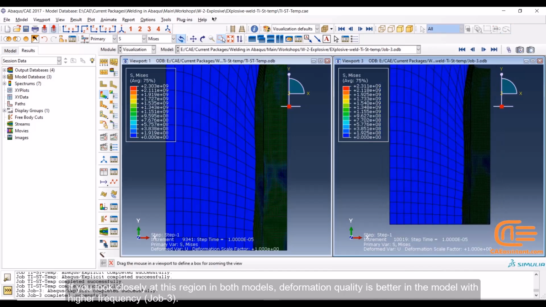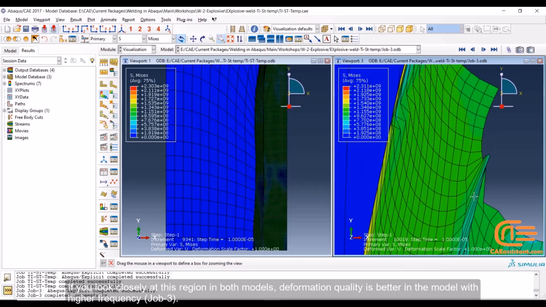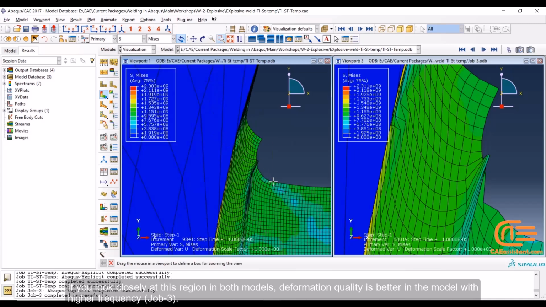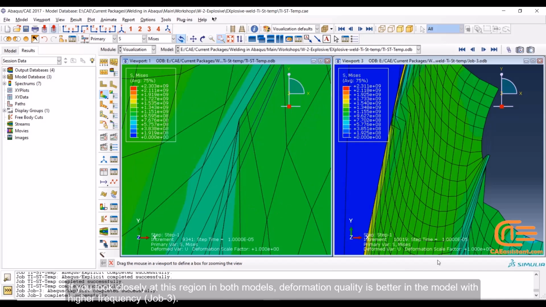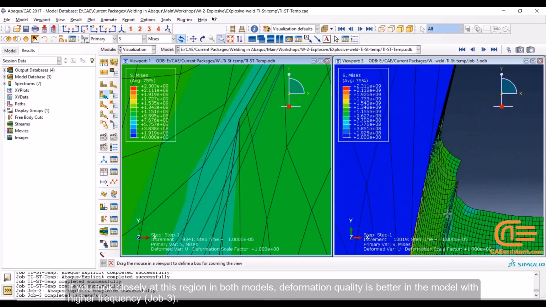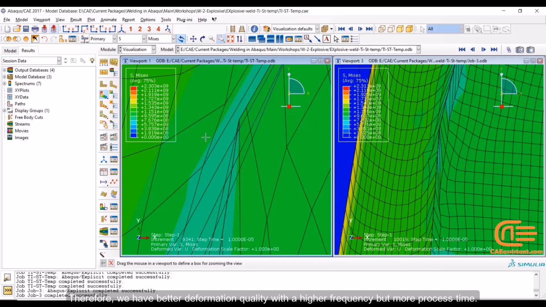If you look closely at this region in both models, deformation quality is better in the model with higher frequency, in job 3. Therefore, we have better deformation quality with a higher frequency but more process time.